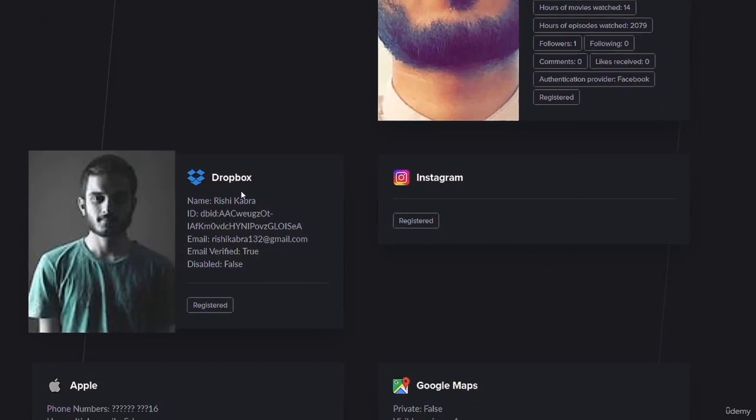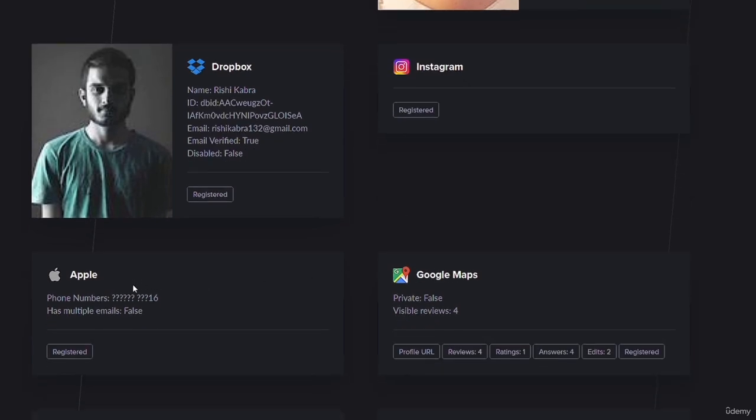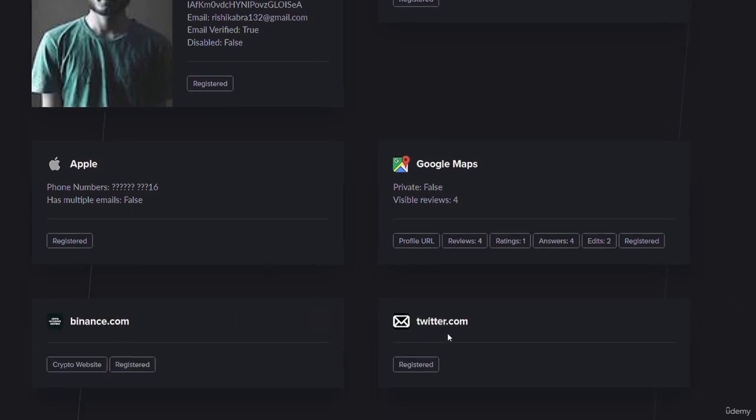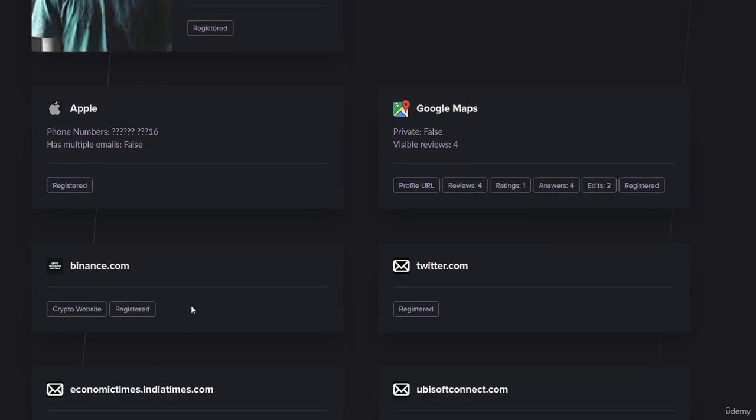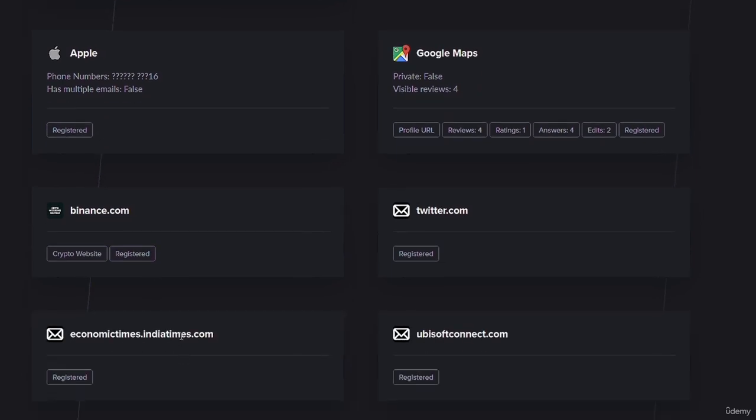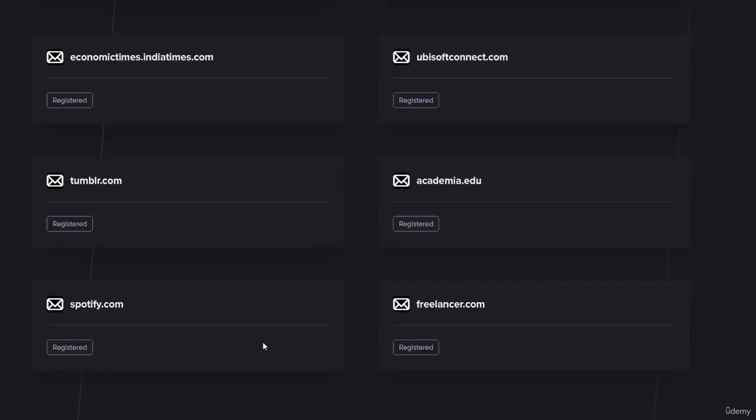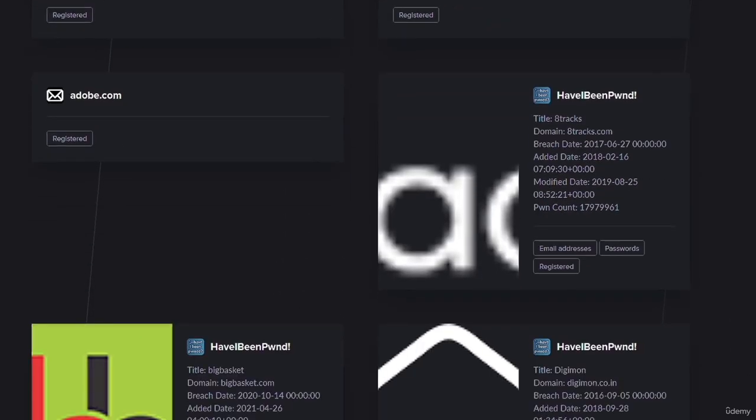We can also see his Dropbox account, and that he used this email to register on Instagram, and the phone number that's linked to his Apple account ends with 16, which is the same number that he linked to Facebook. And he uses this email with Twitter.com, Binance.com, and this website, and these other websites. Now if we scroll down more, we can see in which data breaches this email was found, which is something that we have already found in a previous section.